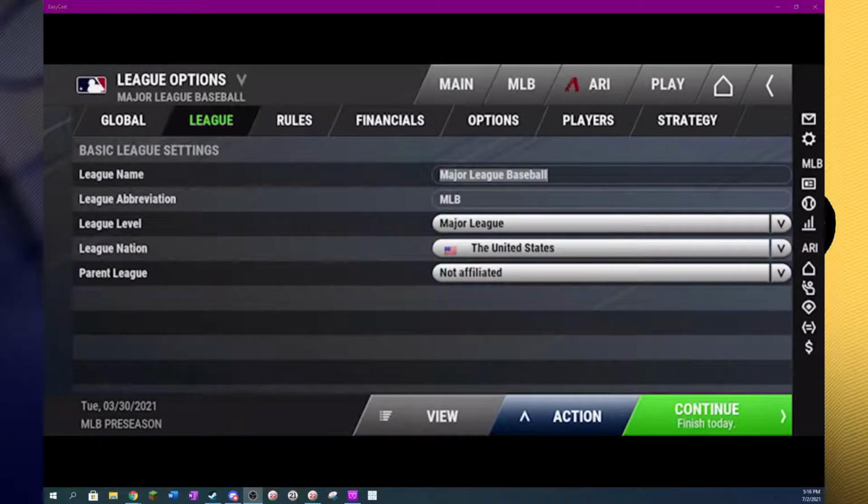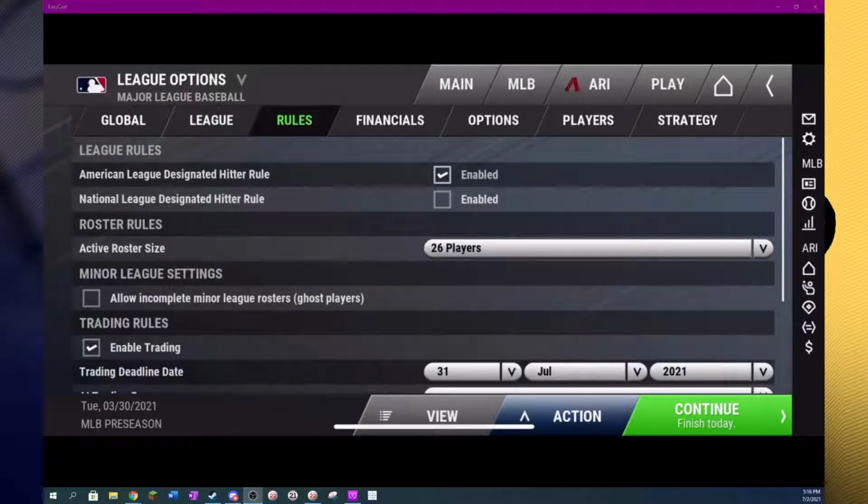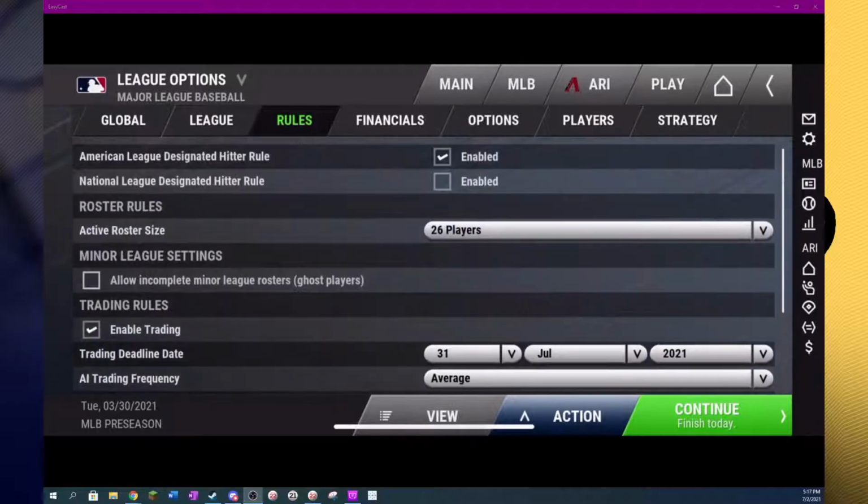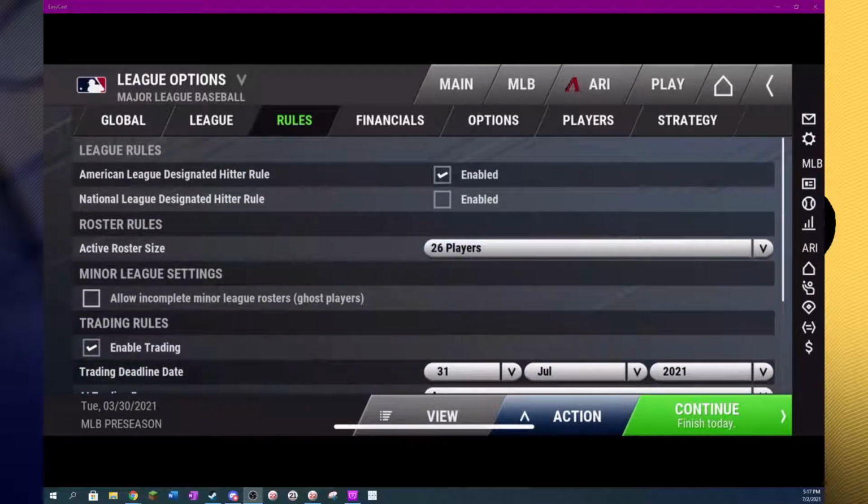You go to your league page and you'll see the name of your league, the level of your league. If you have an affiliated league, you can click it from there. The rules are under this page. If you want to enable the designated hitter in the National League, you can do that from here. If you wanted to disable the draft or something along those lines, you can do that there as well.